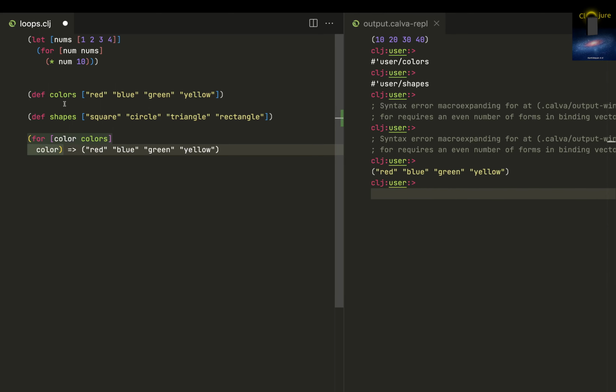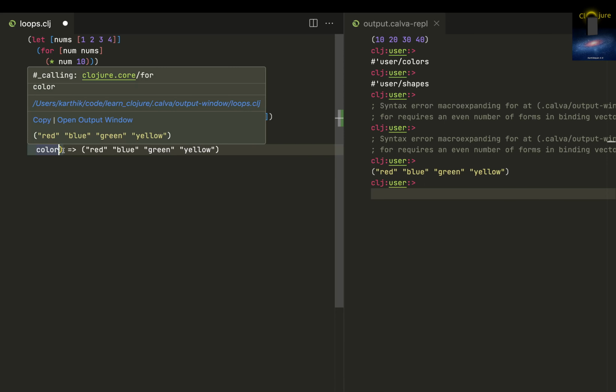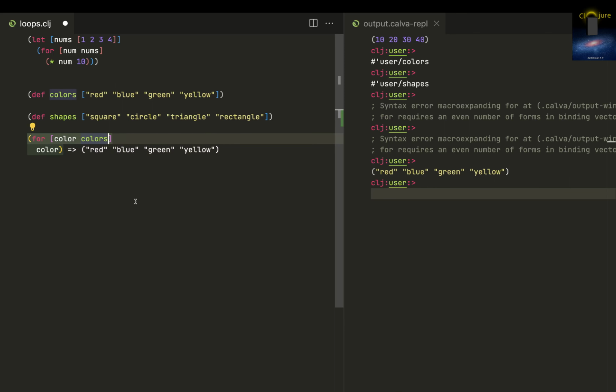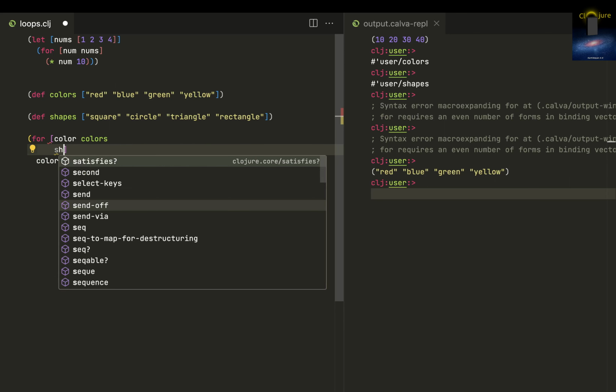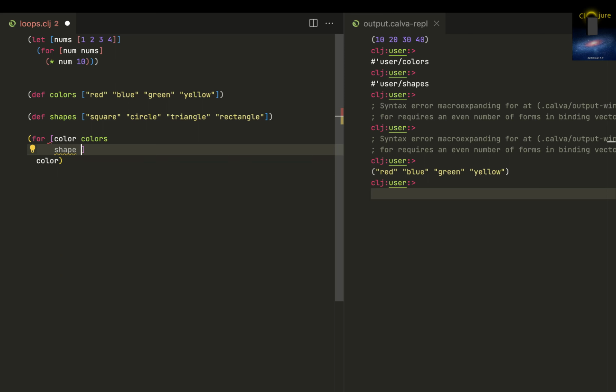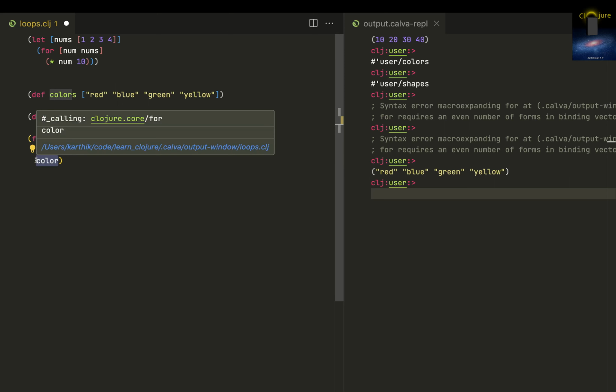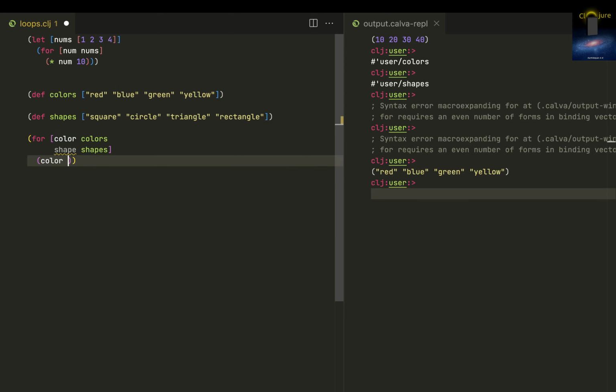Okay, so there are these colors: red, blue, green, yellow, and so on. What I can do now is combine this with shapes in a loop. I'll just put shape in shapes, right? So that's done. Now let me return something like color and shape.